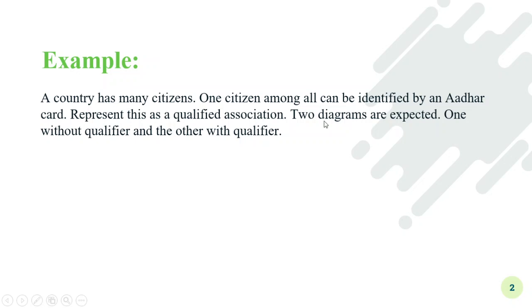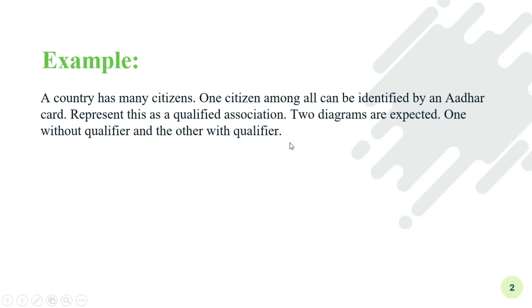The description is: the country has many citizens. One citizen among all can be identified by an Aadhaar card. Represent this as a qualified association. Two diagrams are expected, one without qualifier and the other with qualifier. These questions may be for 5 marks. The marks distribution is 2.5 marks for representing the diagram without qualifier and the other 2.5 marks for representing the diagram using qualifier. This type of question may be asked.